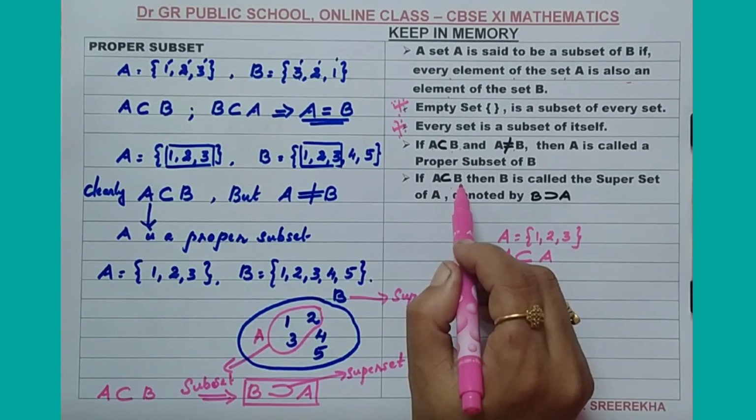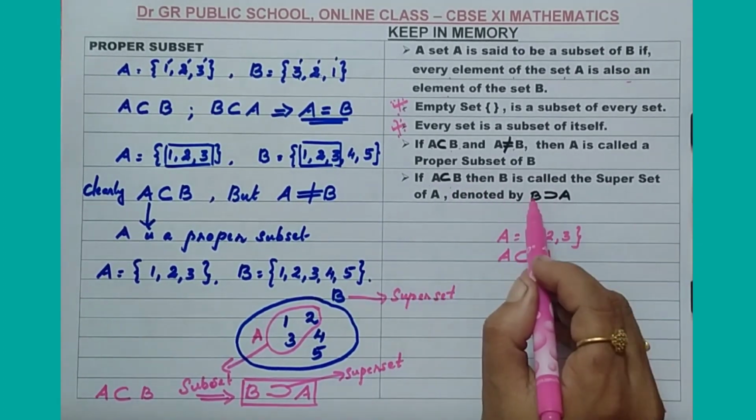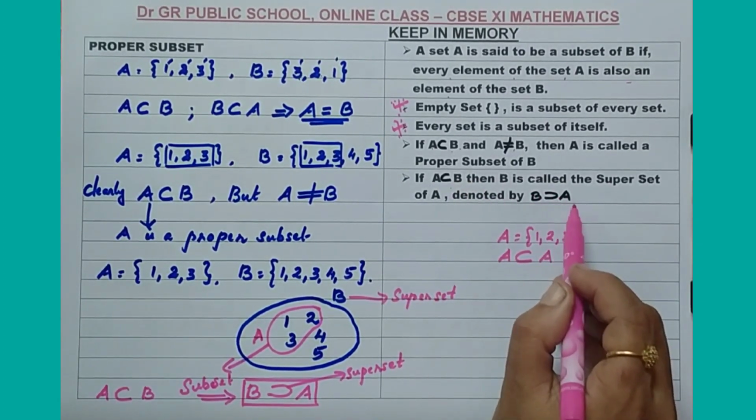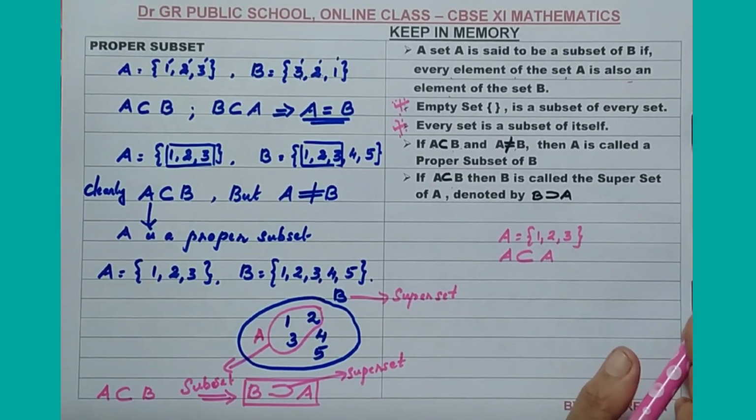Last point, if A is a subset of B, then B is called the superset of A, denoted by B is a superset of A. So keep these points in memory.